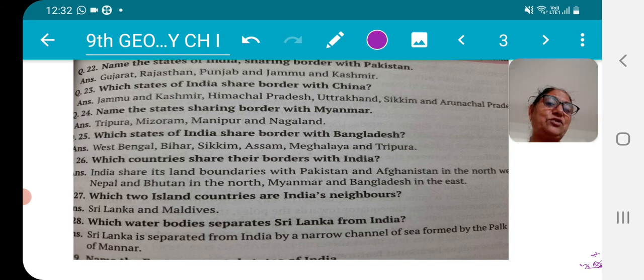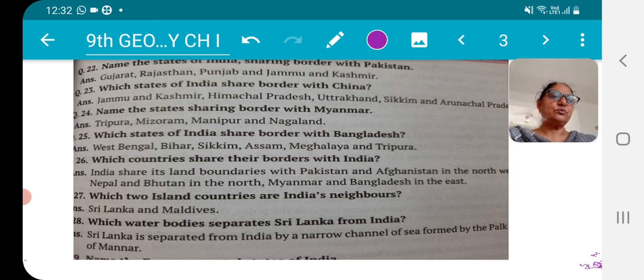Then my next question, you know very well the states sharing border with Myanmar in the eastern part of India, like the seven sisters, Assam and others. You have to tell that here, the states sharing their border with Myanmar. Yesterday also I was telling, its old name was Burma.